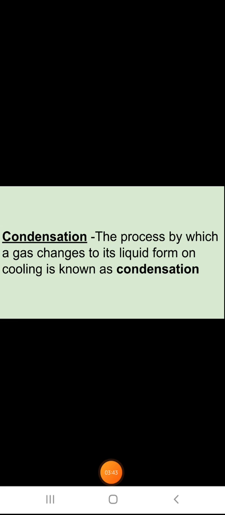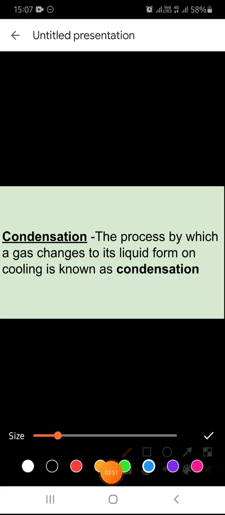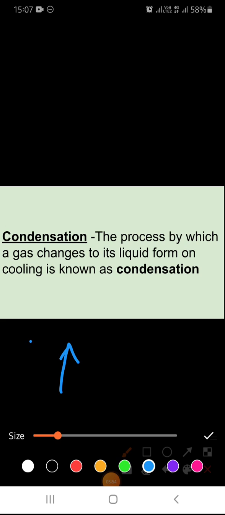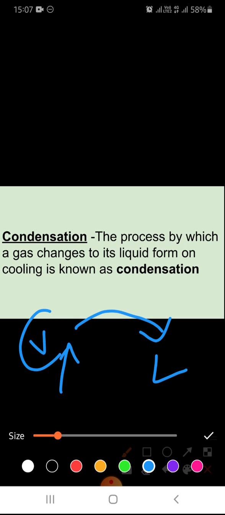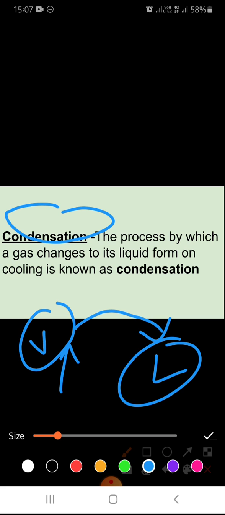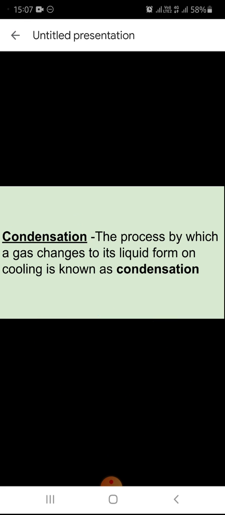After this, condensation, the process by which a gas changes to liquid form. Gas changes to liquid form means the gas that is going up, the vapors, changes to liquid. That process is known as condensation.